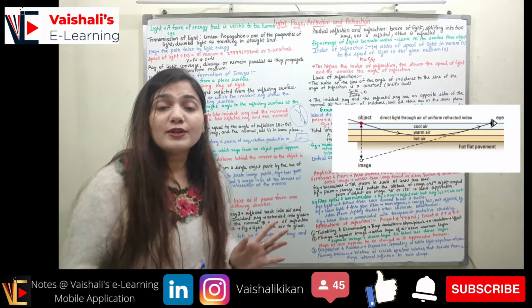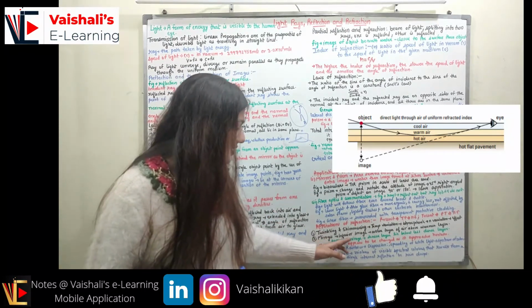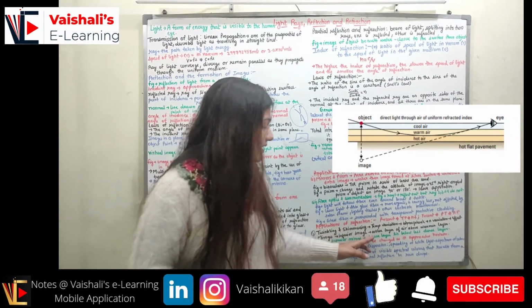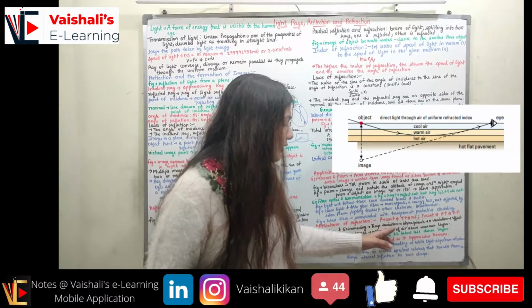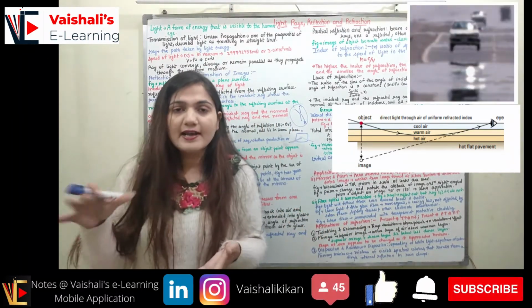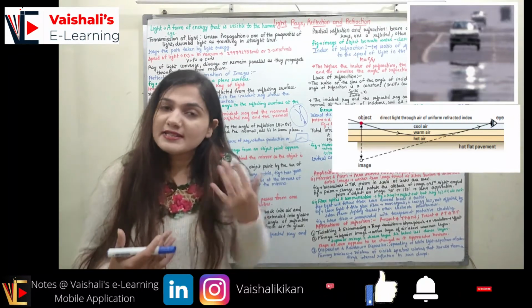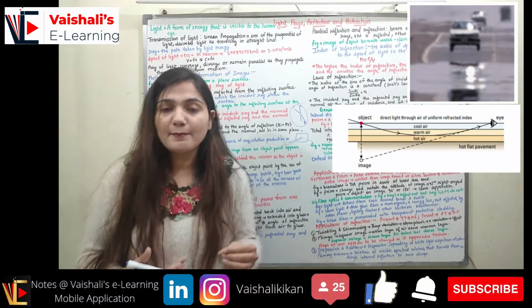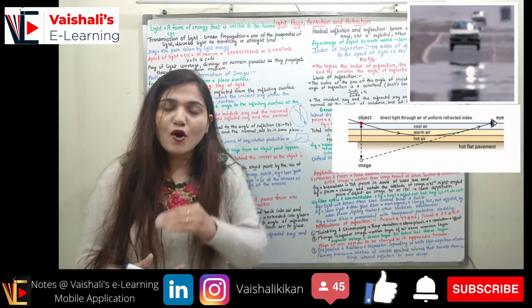Now we have the two types of mirages. First is the inferior mirage. Inferior mirages are formed when I have the cooler layer of air above the warmer layer. If I have a cooler layer on top and a warmer layer below, you can see in the figure also, then what will happen? The cooler layer is above, the warmer layer is below.